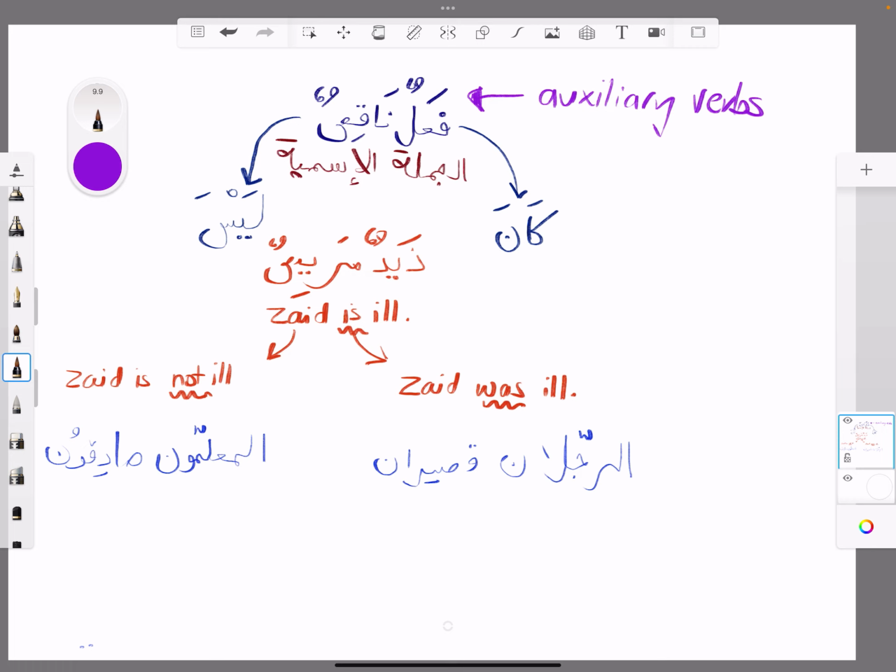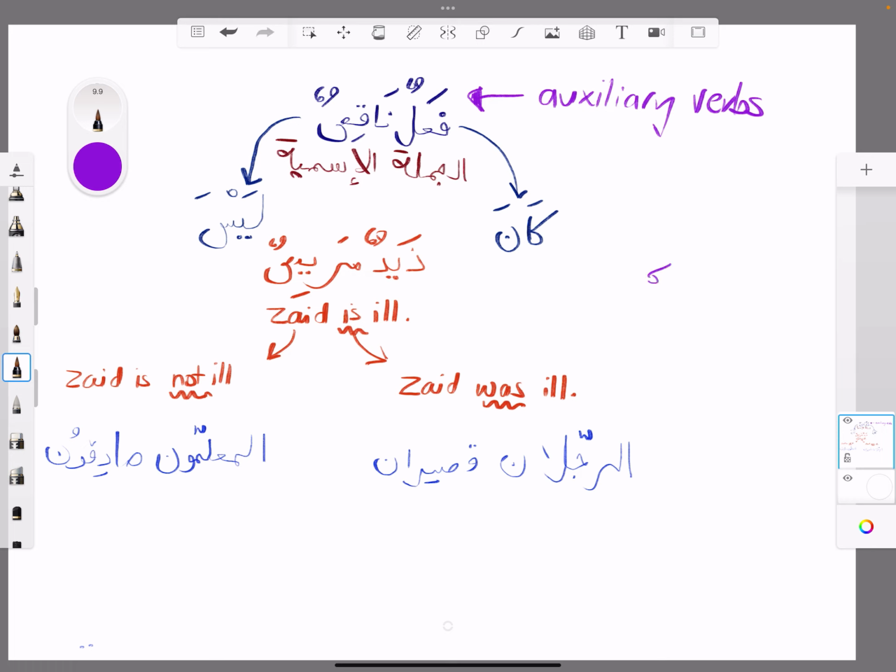Auxiliary verbs are called fi'lun naqisun, and they are words or verbs, rather, that come before a sentence and they impact the sentence. So I'm going to use two today, kana and laysa. So I'm going to use kana and laysa and give you an example. Okay, so let's start with our mubtada khabar here, Zaydun maridun. So kana will come before it.